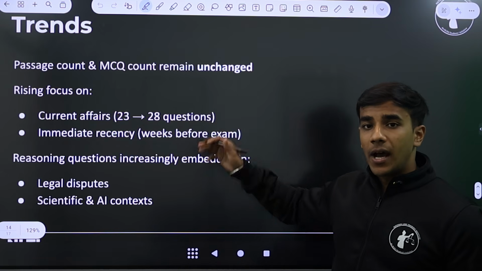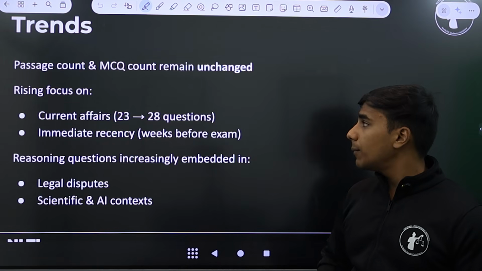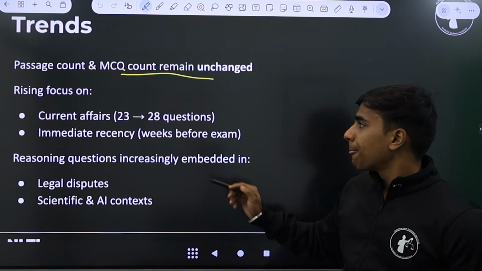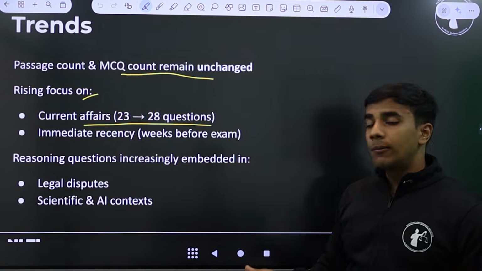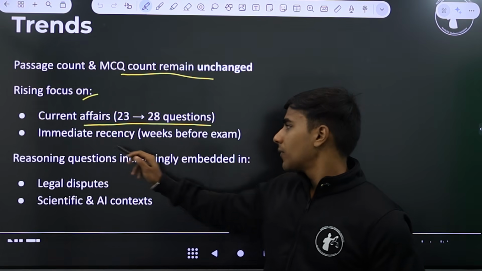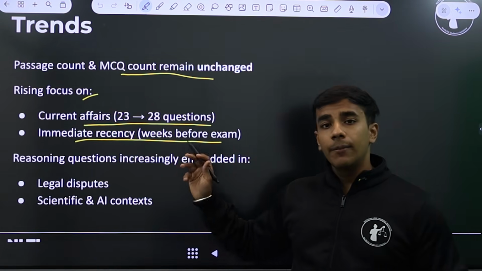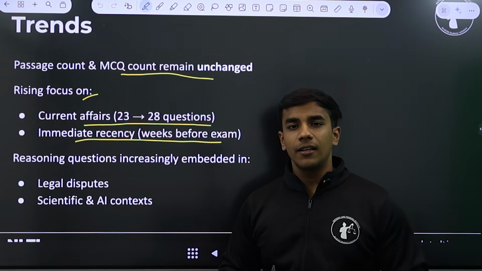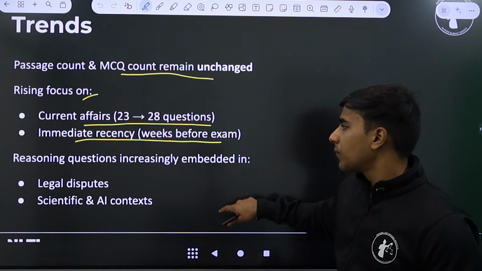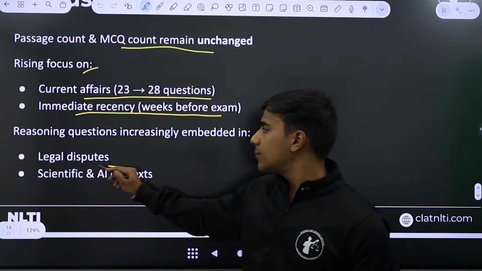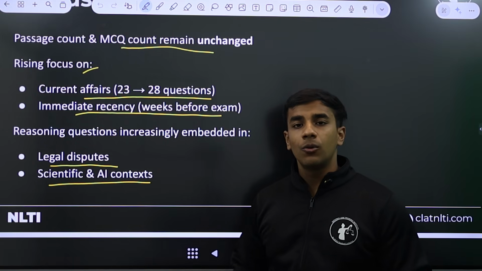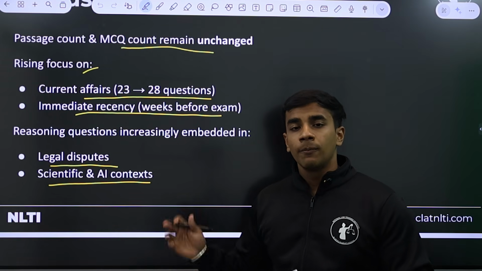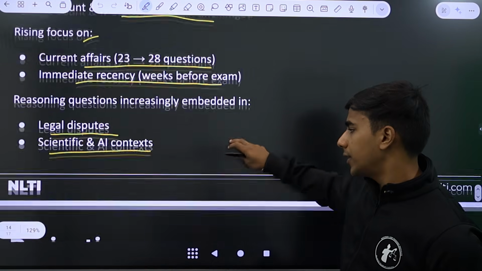So the trends we can discern by going through the previous year papers are that the passage count and MCQs remain the same, 8 passages followed by 75 questions. But there has been a rising focus on current affairs. From 23 questions, there was an increase to 28 questions. And also there has been a rise in immediate recency. The questions were asked based on recent topics or very recent events that had taken place. And also questions are increasingly embedded in legal disputes and scientific and AI contexts. As I already told you, you now need information about technological developments or advancements happening in India and across the globe, and also important disputes and cases going on in India.